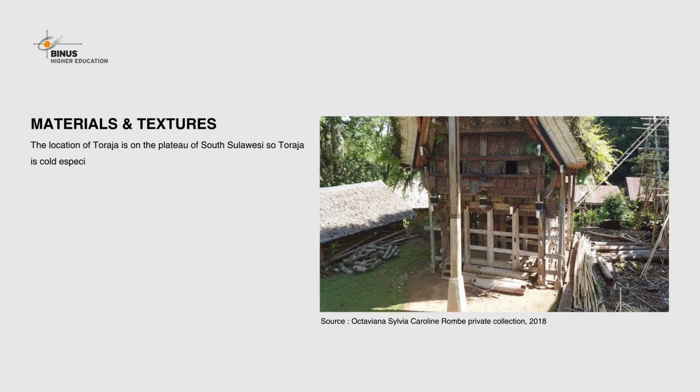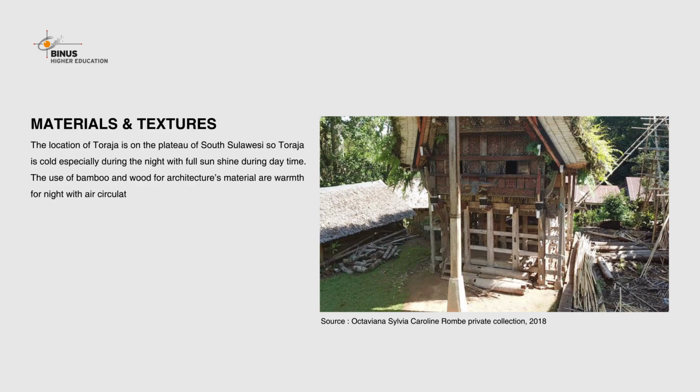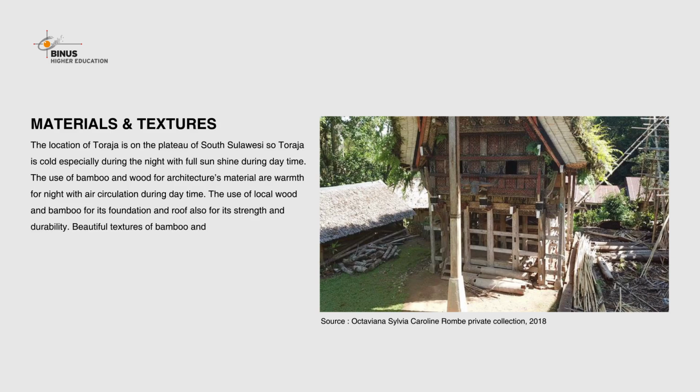The location of Toraja is on the plateau of South Sulawesi. So, Toraja is cold, especially during the night, with full sunshine during daytime. The use of bamboo and wood for architecture's materials is warm for night with air circulation during daytime. The use of local wood and bamboo for its foundation and roof is also for its strength and durability. Beautiful textures of bamboo and wood are so rich in grains and deep and natural color.